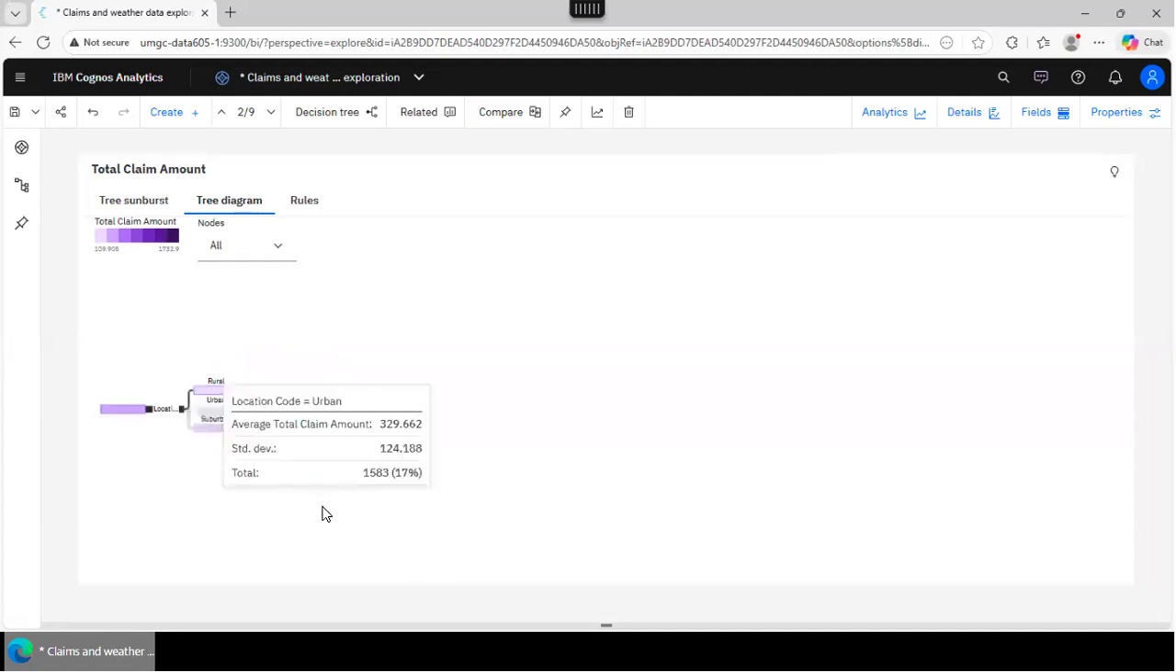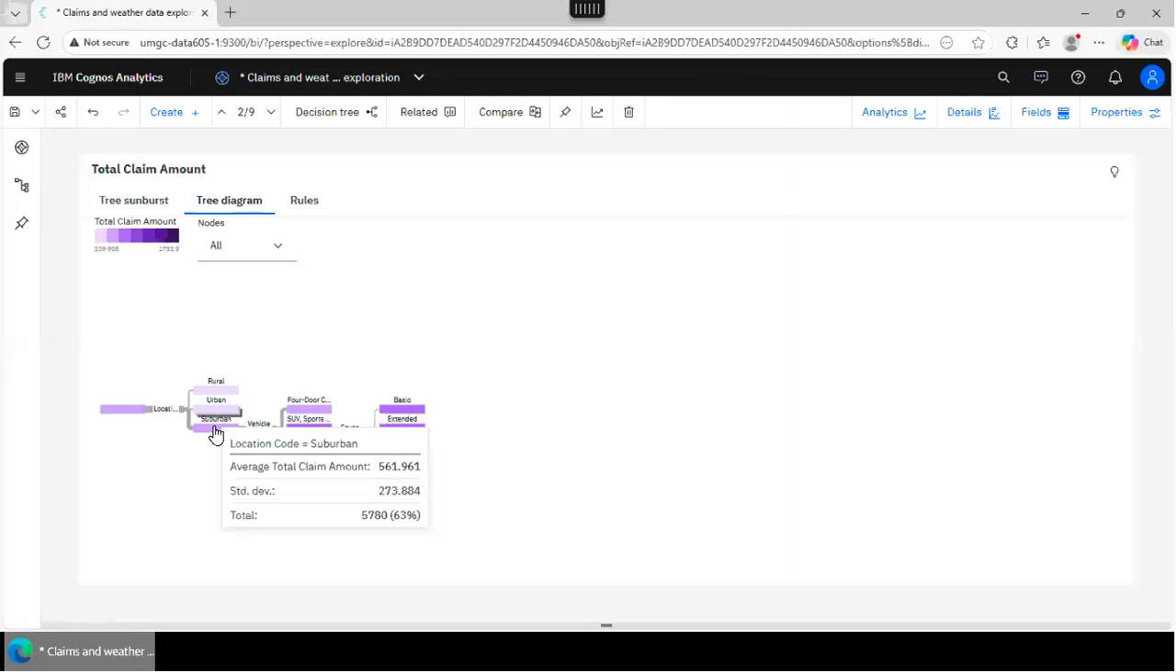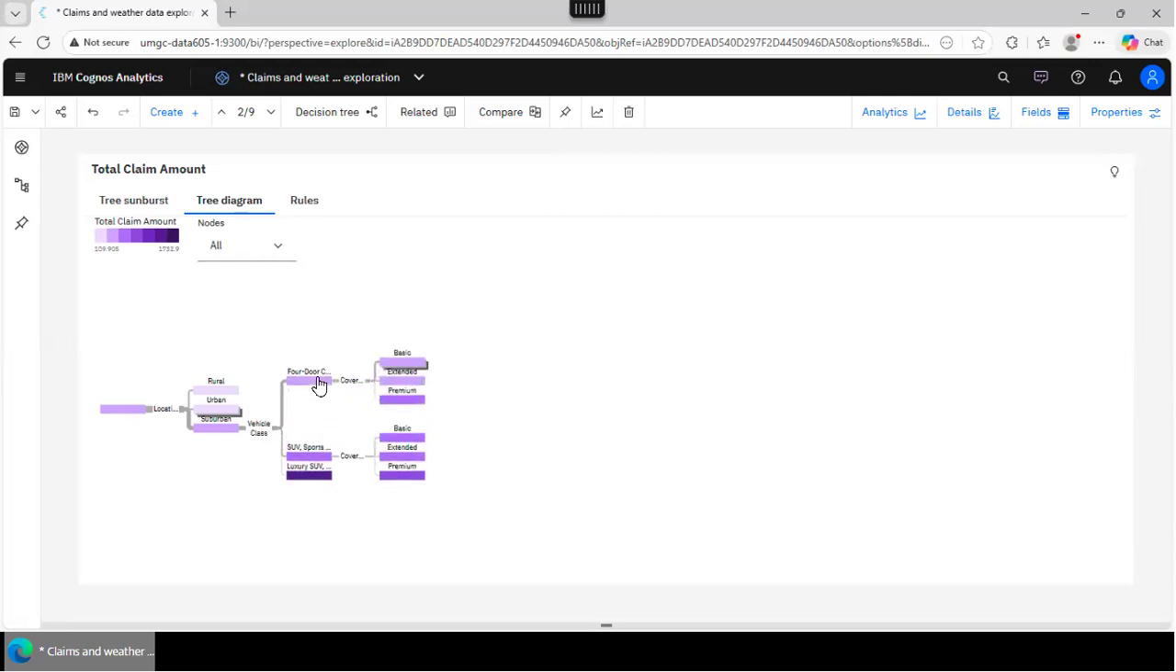So now, but as you see, most of our data is for suburban, right? Suburban location is 63% of data. Average total claim amount for suburban. Then you keep going based on the vehicle class. You see that vehicle class is a driver that used for the second split. If it's a four-door, right? You're here and you keep expanding.